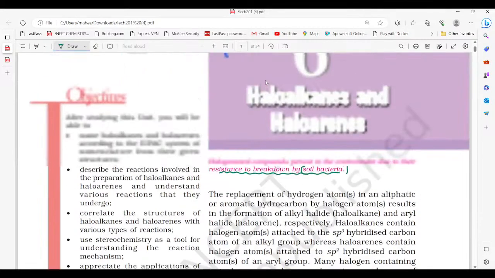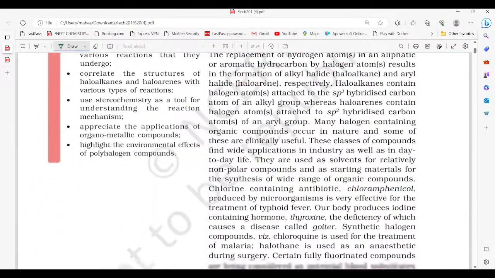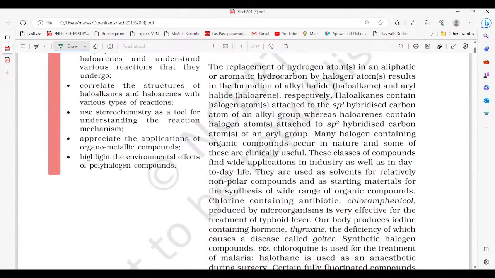Now let us try to understand what is meant by haloalkanes and haloarenes. Here is the point: the replacement of a hydrogen atom in an aliphatic and aromatic hydrocarbon by halogen atoms results in the formation of alkyl halide, that is haloalkane, and aryl halide, that is haloarene, respectively. Okay, now let us try to understand these lines by taking a simple example.